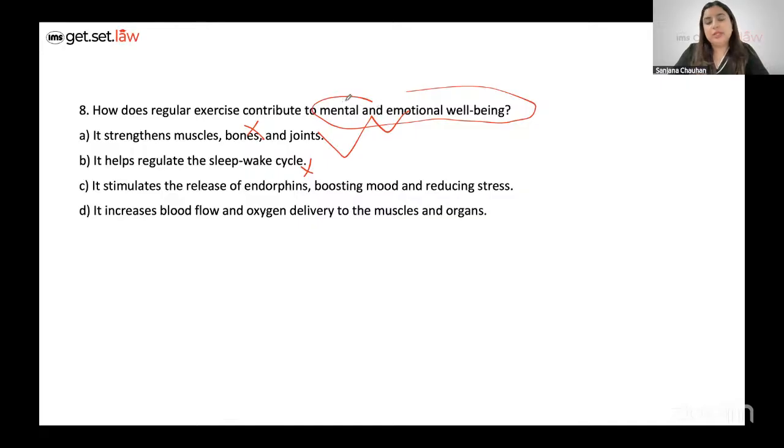So what you need to do is locate this part and you will understand that there is a fact mentioned about endorphins, and that's the best option choice. Because the answer to this particular question is hidden in the paragraph which talks about how exercise can improve mental and emotional well-being. So D is not related to this aspect of the discussion in the passage, hence C for question number 8.